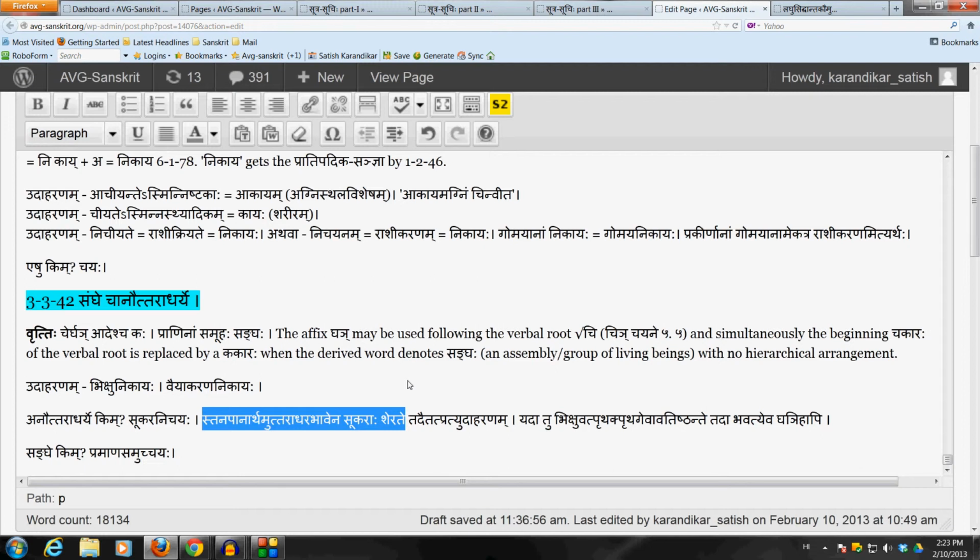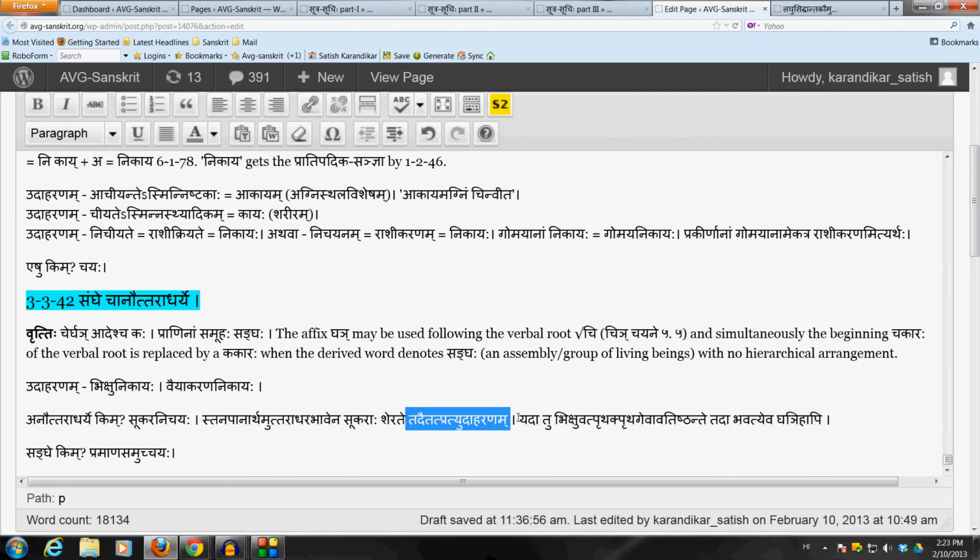For what? Stanapanartham, for the purpose of nursing or suckling. So the mother and the babies, they are high and low, like that, till they lie in that arrangement. So at that time this pratyaha cannot be used. So we have to say Sukara Nichayaha by using the affix ach by rach 3356. So this exclusion is only applicable when they lie in that kind of an arrangement. So it says Tada etad pratyudaharanam. So that is when this counterexample applies.